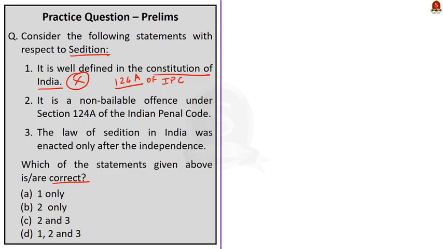Moving on to statement 2. It is a non-bailable offence under Section 124A of the Indian Penal Code. This statement is correct. Sedition is a non-bailable offence. Moving on to the third statement. The law of sedition in India was enacted only after independence. This statement is wrong. The sedition law in India was enacted by the British in the year 1870. So, statement 1 is wrong, statement 3 is wrong, and statement 2 is only correct. So, the correct answer here is option B, 2 only.